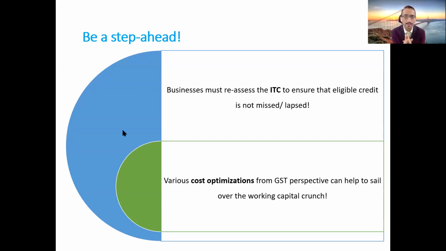In one of our own client cases, we can share with you, last month only they did this exercise along with us, and we were able to identify more than 7 to 8 lakh rupees worth of credit for them. And that's where you can understand that this is a substantial amount right now, because in the Corona crisis, a rupee saved is as good as a rupee earned, correct? Practically, the customers and all those things, the business is extremely on a downside, and that's where these credits would also be of great help to your organization. Try to see, can you optimize the credit by identifying the missing credit, if any, because you have an outer time limit up to September 2020.